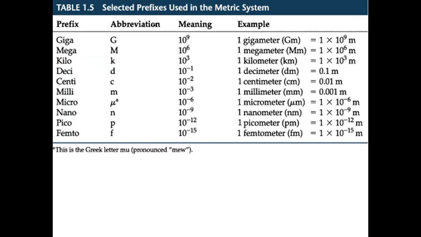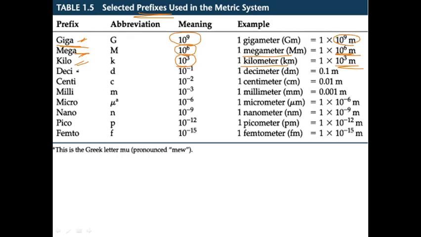Now some of the common other terms that we will see when we come to using this metric system. So these are the prefixes that we use in this metric system. In order to say about large scales of length, we normally use kilo, mega and giga. 1 kilo is 10 raised to 3 and hence 1 kilometer is 10 raised to 3 meter. Similarly, 1 mega is 10 raised to 6 and hence 1 megameter is 10 raised to 6 meter. Similarly, giga is 10 raised to 9 and 1 gigameter is 10 raised to 9 meter.